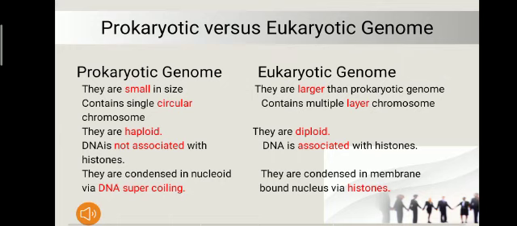Number four, in the prokaryotic genome, DNA is not associated with histones. Number four, in the eukaryotic genome, DNA is associated with histones. Number five, prokaryotic genomes are condensed in the nucleoid by DNA supercoiling. Number five, eukaryotic genomes are condensed in a membrane-bound nucleus with histones. Thank you.